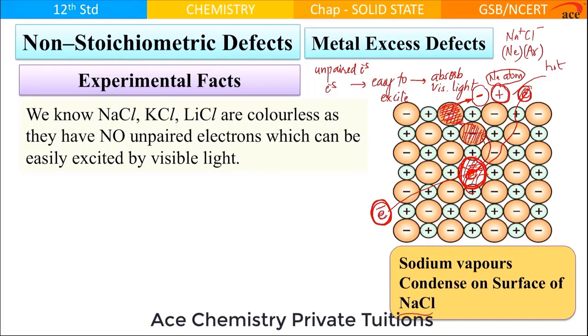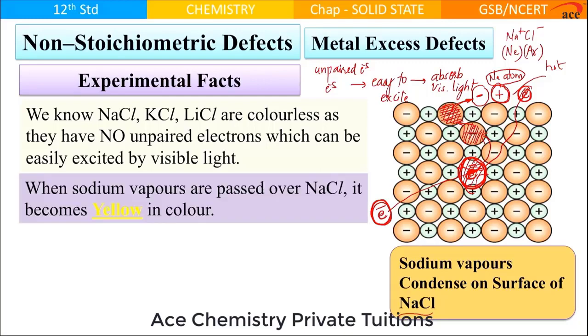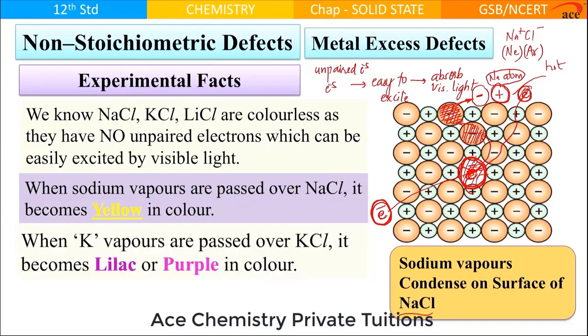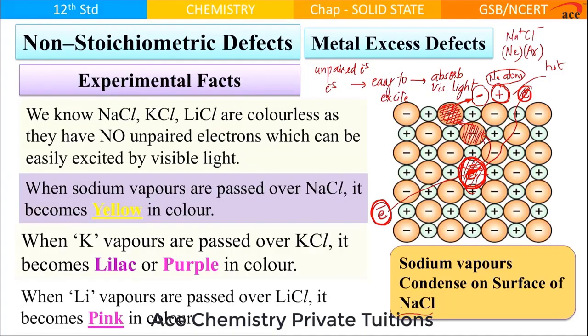This electron is not tightly bound, it is loosely bound and therefore easy to excite. That's the reason why sodium chloride turns yellow with sodium vapors. When potassium vapors are passed over potassium chloride it turns lilac or purple, and when lithium vapors are passed over lithium chloride it turns pink.